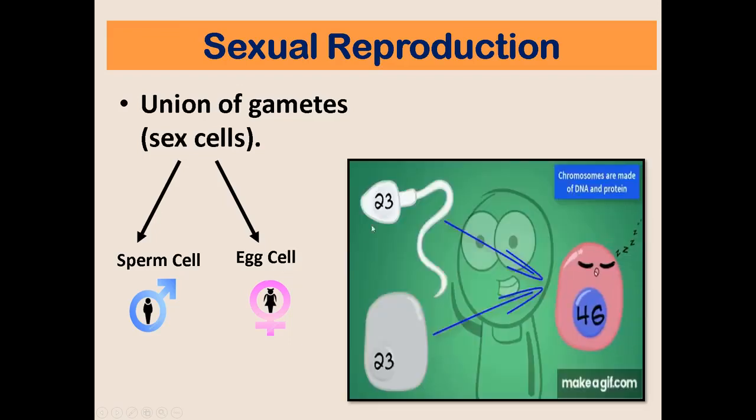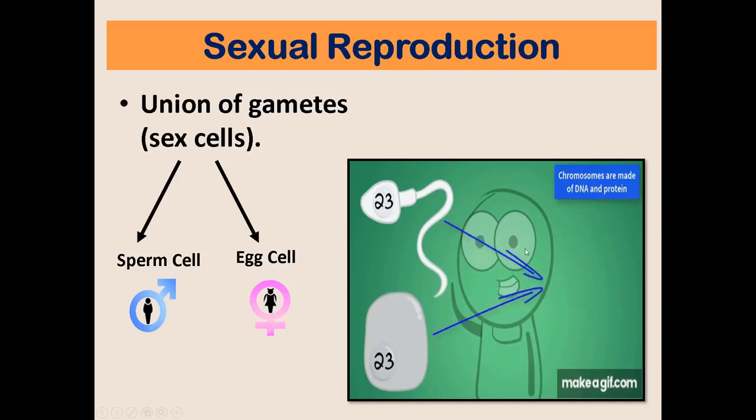Still for sexual reproduction, remember that fertilization is the union of gametes and it involves sex cells. Sperm cell is the male gamete or male sex cell and egg cell is the female sex cell. Remember that zygote is the term used for the fertilized egg.